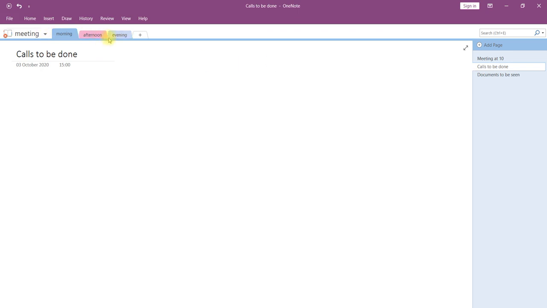Similarly, we can go to the afternoon and again start creating a page. Afternoon meeting at 1. Okay, meeting at 1. Like this we can create additional pages. For evening also, similarly we can create a page and write the title of the page here. After that we'll show you what options are available and what things we can do within each page.